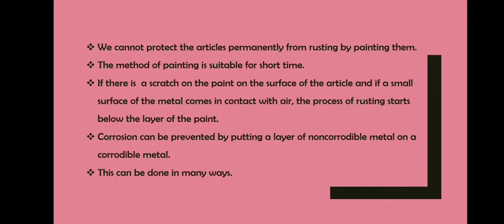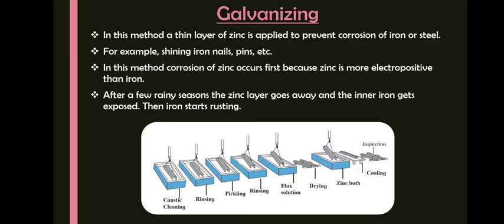Corrosion can be prevented by putting a layer of non-corrodible metal on a corrodible metal. Now this can be done in many ways. Let us see how we can do it. First is galvanizing. What do we do in galvanizing?